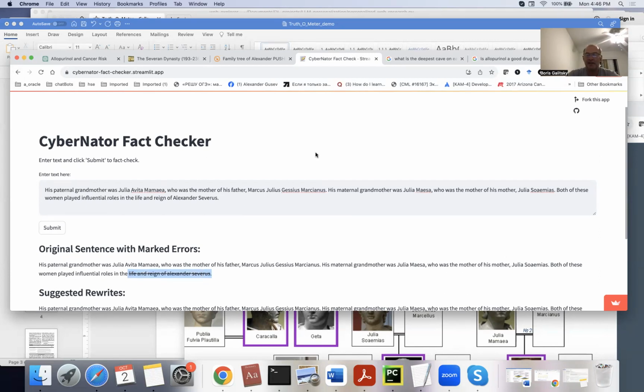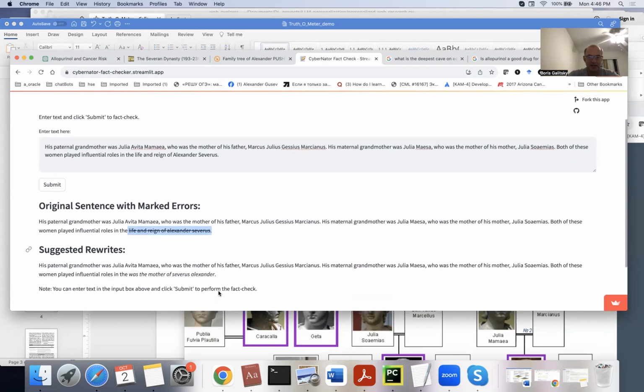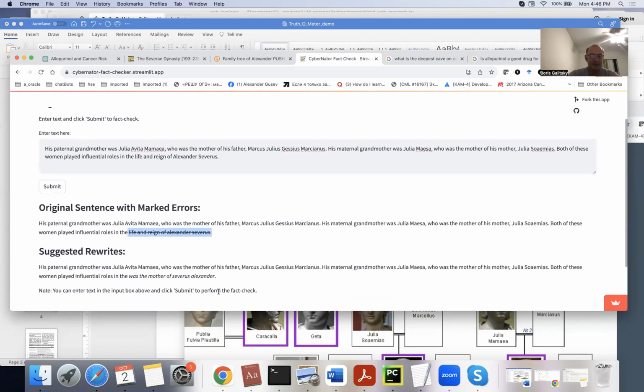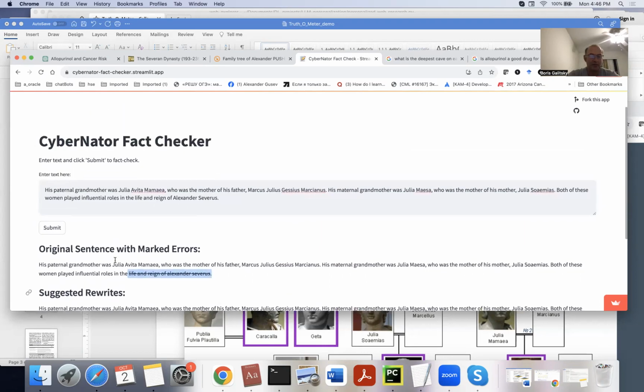And I think it's a good time to conclude. Just to conclude, we have the text, we're verifying it, and we have a less reliable but sometimes useful suggested rewrite for the content being verified. Okay, thank you for your attention.